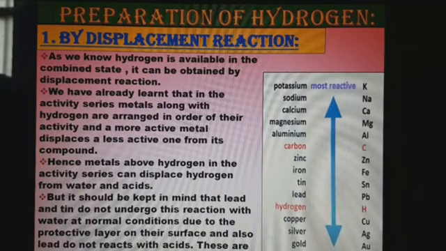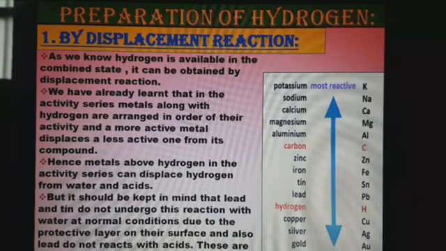Now, let's see about the preparation of hydrogen. In this we are going to discuss various methods by which we can prepare hydrogen. There are various types of methods by which we can prepare hydrogen. The very first method is by displacement reaction. About displacement reaction you have already studied in the 6th chapter. We have studied it under the category of various types of chemical reactions.